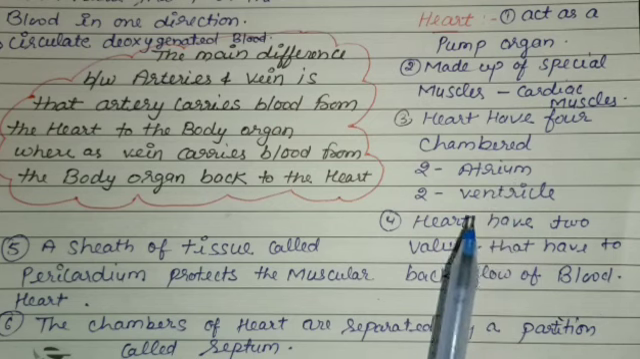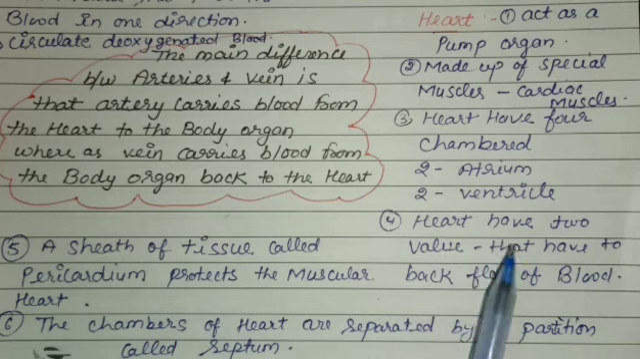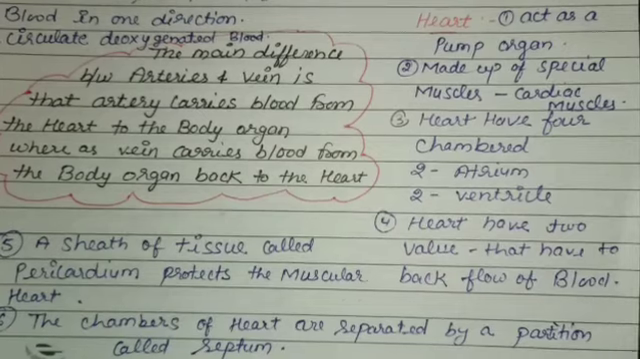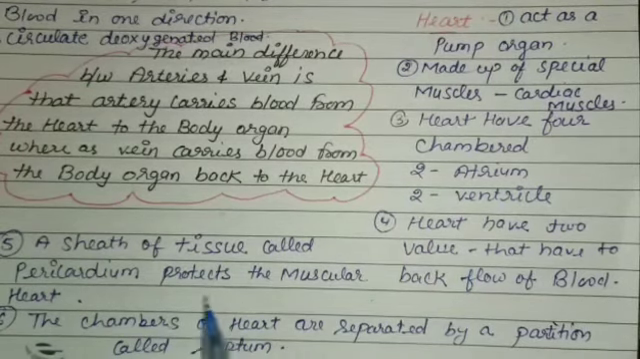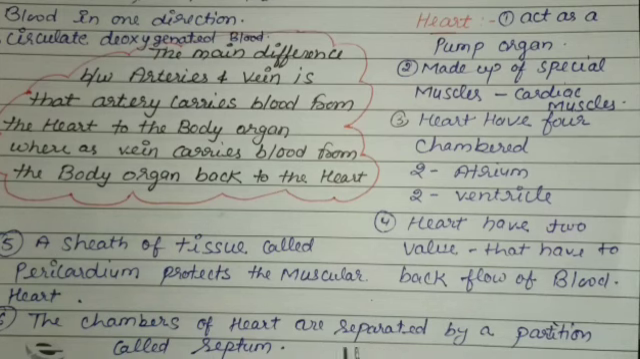These valves prevent the backflow of the blood into the atria when the ventricles contract to pump blood out of the heart to the rest of the body. This is because when the ventricles contract, the valves close automatically so that the blood may not go back into the atria. The job of the heart is to pump blood around the body. A sheath of tissue called the pericardium protects the muscular heart. The chambers of the heart are separated by a partition called the septum. Now, this theory is explained by a diagram of the human heart.